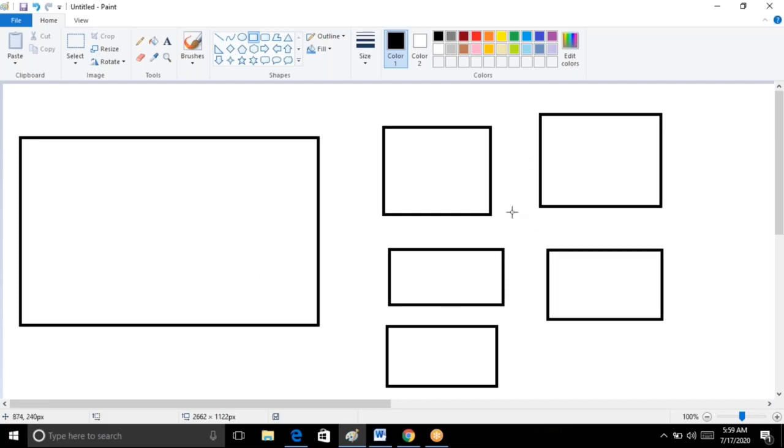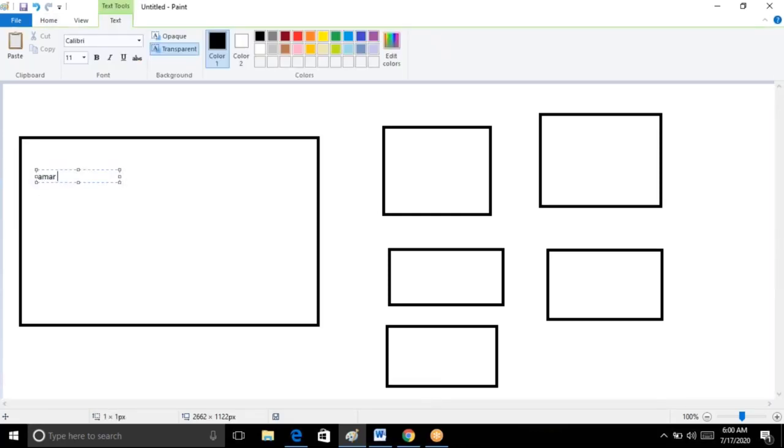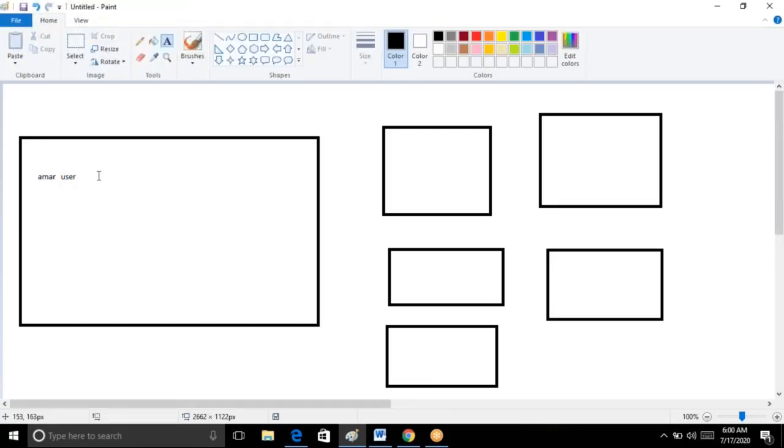It doesn't matter, guys, whether it's an EC2 instance or some other data, even your laptop. In your laptop also you can install AWS CLI. In any Linux box, in any command line tool, you can install AWS. Windows, Linux, MacBook, anywhere you can install AWS CLI, guys. Let's assume that this is my organization account. Here I created a user called Amar user, for example. If I create a user, guys, I'll get credentials, access key and secret key, right?